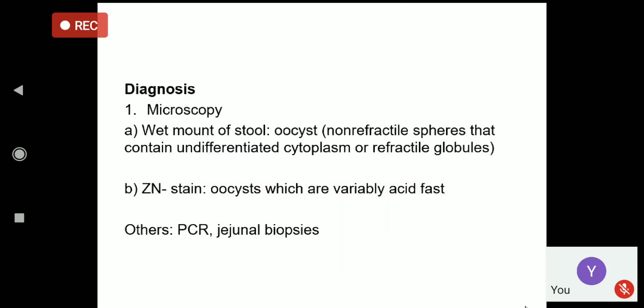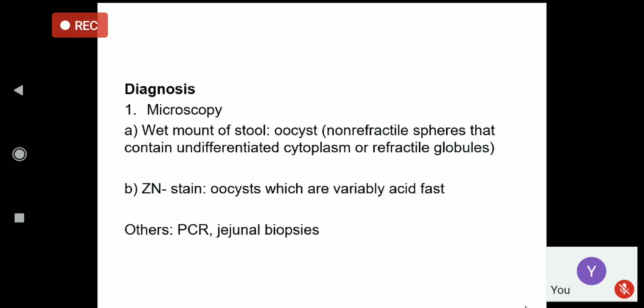Again, for diagnosis, we do microscopic examination of the stool sample, the wet mount. We prepare the wet mount and look for the oocyst, and while observing the oocyst, we have to differentiate between the oocyst of Cryptosporidium and Cyclospora. So one thing we focus on is this side. There's a slight difference.